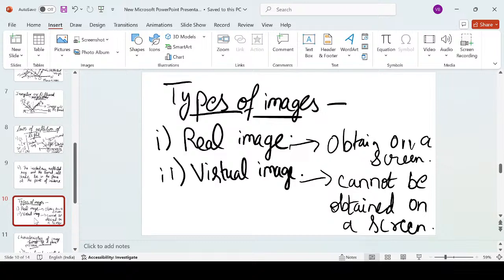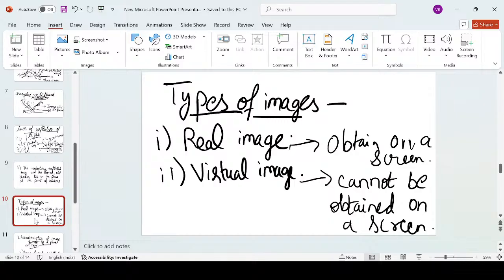A screen can be a wall, a cellulite screen, an LCD screen, or maybe even a blank piece of paper. All these hard surfaces are called a screen. Right. So whenever we see an image after reflection of light on a screen, we call it a real image.